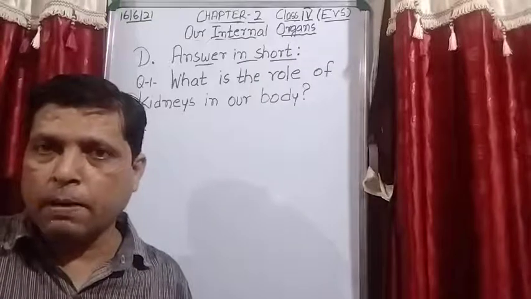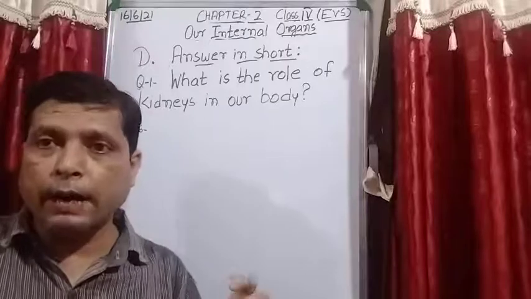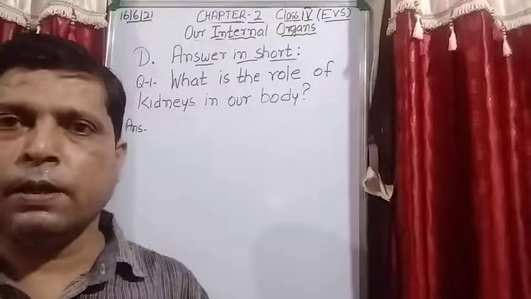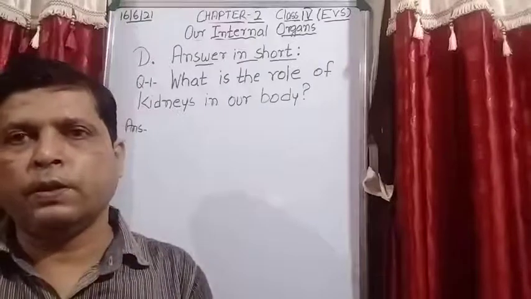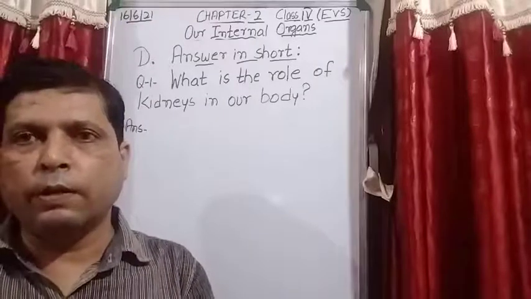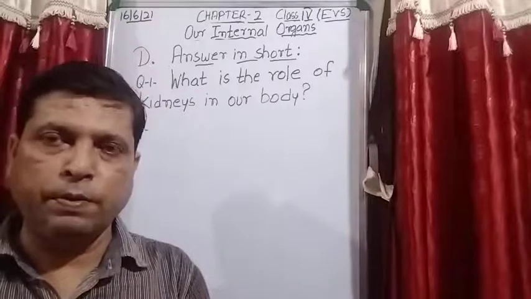It filters the waste from the blood, and that waste is collected in the form of a liquid, and this liquid form is known as urine.